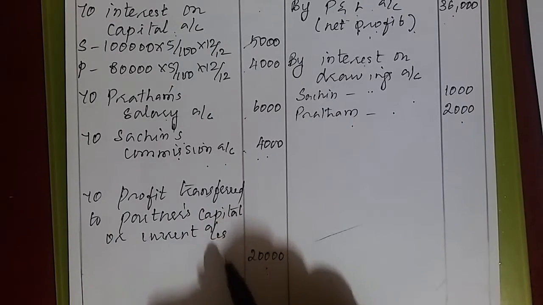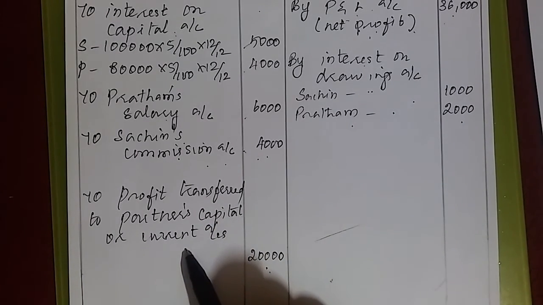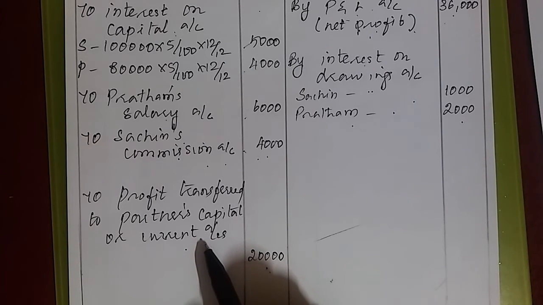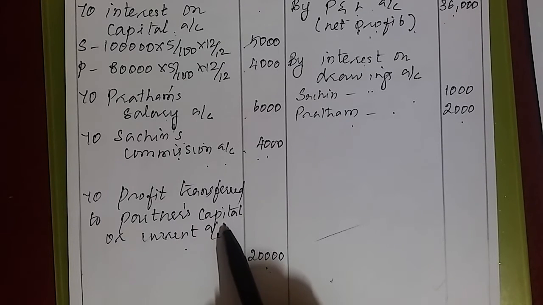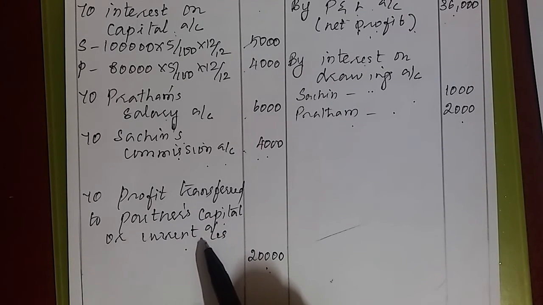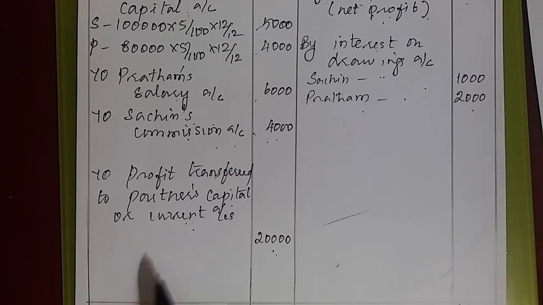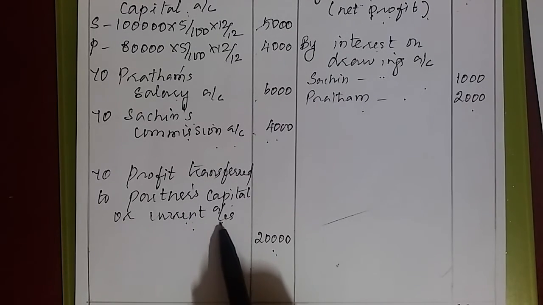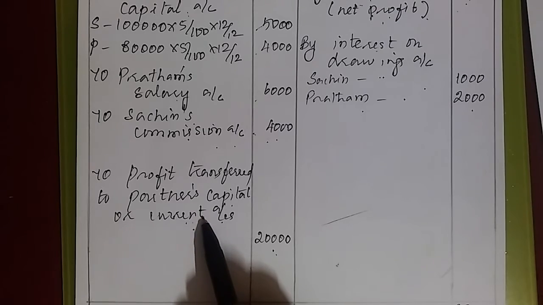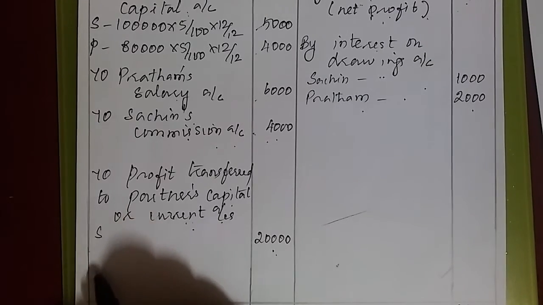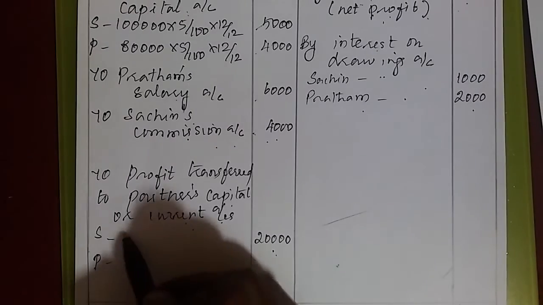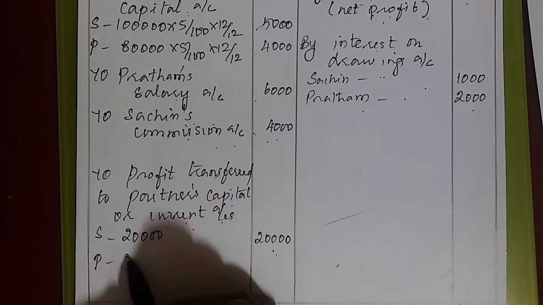or current accounts. Why do we write partners capital or current account? Means we don't know which method the firm is following to maintain the capital account. If they follow the fluctuating capital method, we should transfer this to capital account. If they maintain fixed capital method, we should transfer this to current account. That is the reason we do show both the options here. Okay. Always we do write partners capital or current account here. Okay. Now, Sachin's and Pratham's. What is the balance? 20,000.